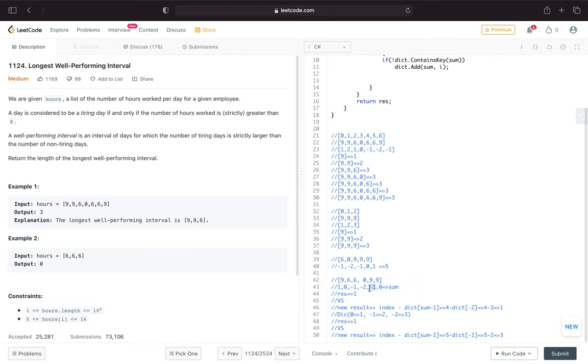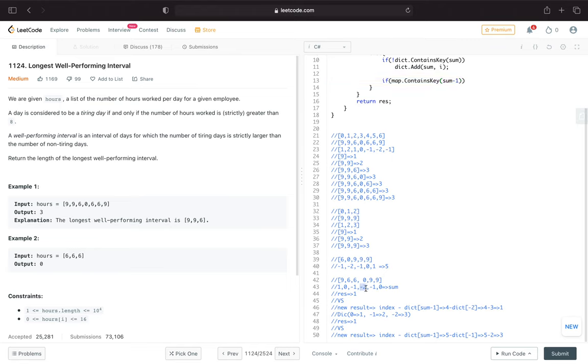What about this one? We already exist, right? So in that case, we need to check map.containsKey sum again. If it is sum -1, okay? So now -1. If it is -1, we will check its previous value.